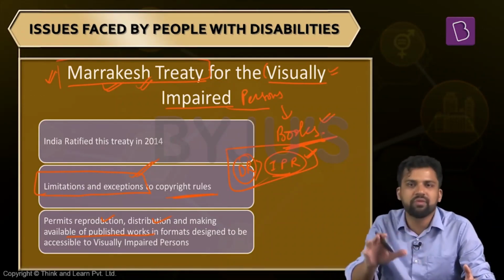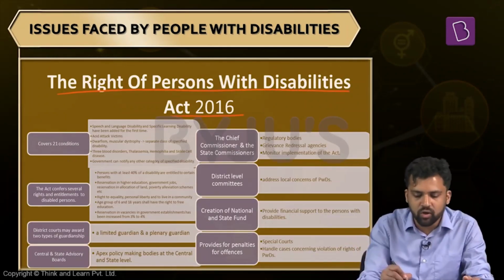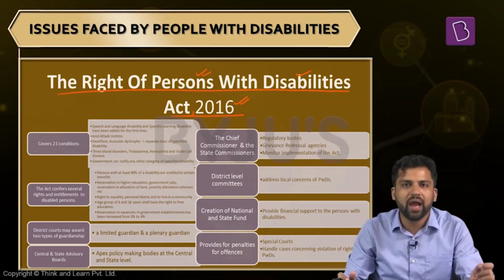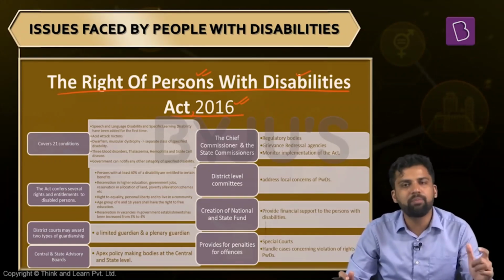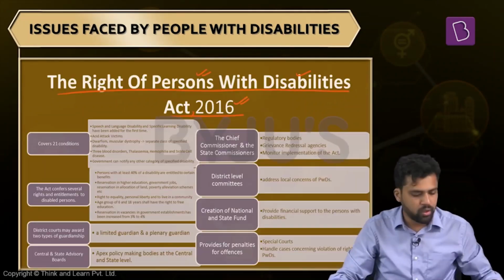Now we will look at some specific statutory provisions within India. A very important law that was enacted in 2016 is the Rights of Persons with Disabilities Act, 2016. What are some of the key provisions? Previously, we had the Persons with Disabilities Act, 1995. That particular law talked about only 7 types of disability. The present law, the new law, a very significant law, talks about some 21 types of disability.